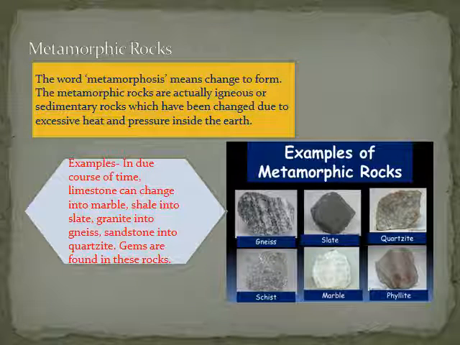Now let us know about what are metamorphic rocks. The metamorphic rocks are actually igneous or sedimentary rocks which have been changed due to excessive heat and pressure inside the earth. Excessive heat and pressure can change the original properties of rocks such as their color, hardness, texture and mineral composition. Such changed rocks are called metamorphic rocks.